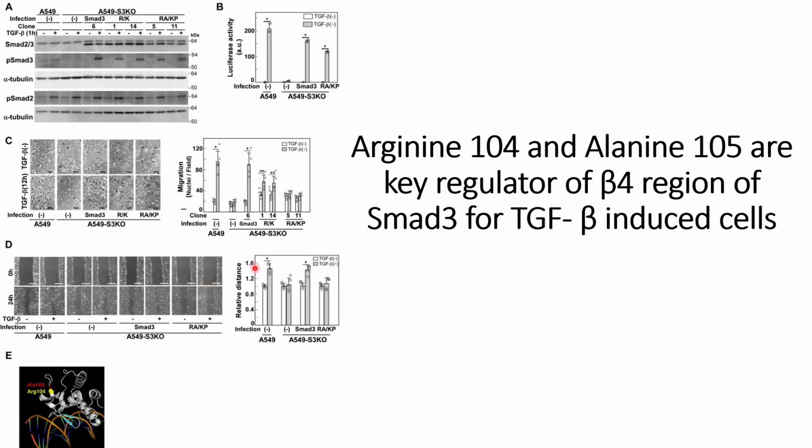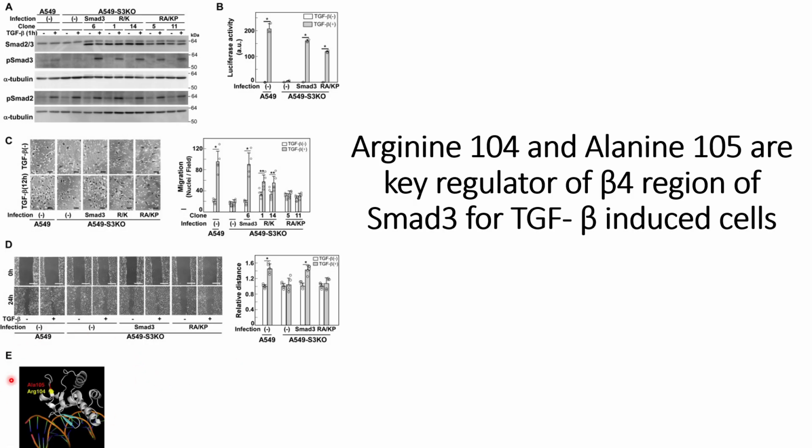And these things are quantified on the right hand side of the panel, where we can see that the relative distance is high in the wild type cells with TGF-β, but for the Smad3 knockout I do not see an increase. But when the Smad3 knockout cells are infected with wild type Smad3, they see a further increase in the relative distance traveled by the cells. And when the dual mutation, that is arginine and alanine, is there, we do not see an increase in migration.